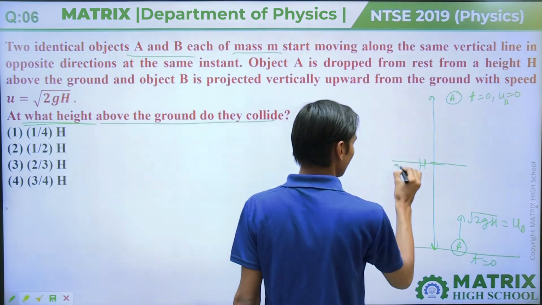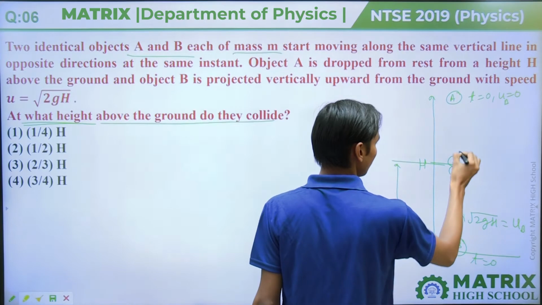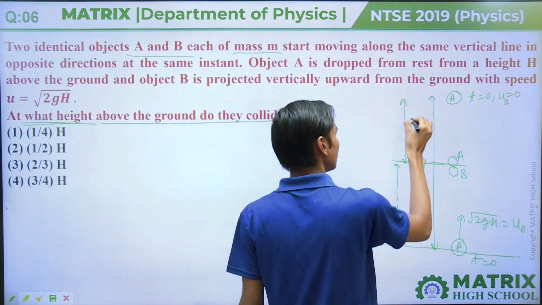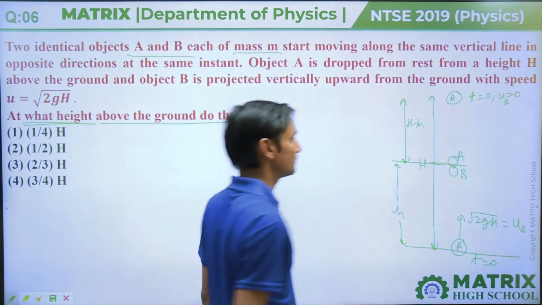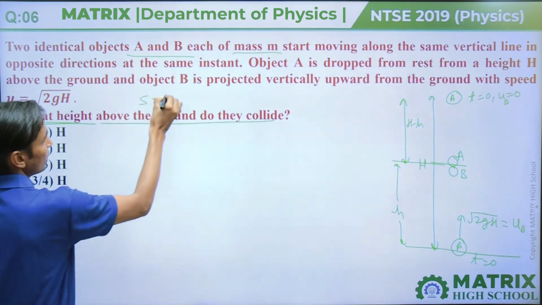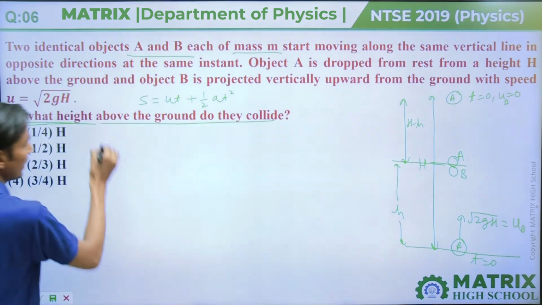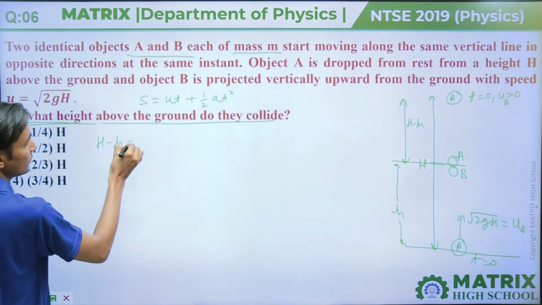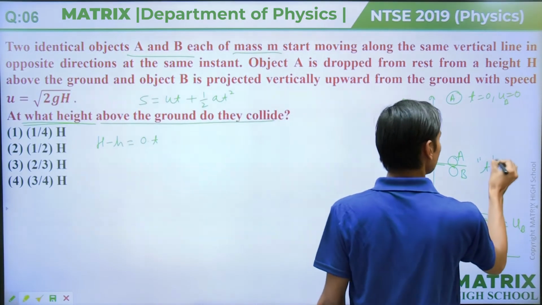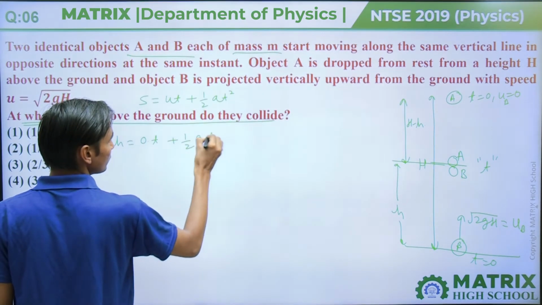I have assumed that this height is small h at which they will collide, A and B. So this is small h, then this is capital H minus small h. For A, as we know, S equals ut plus half at square. H minus small h equals 0 into time t, because both collide at same time t, plus half g t square.